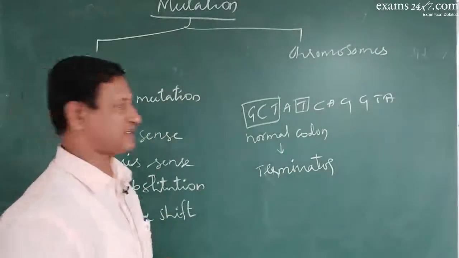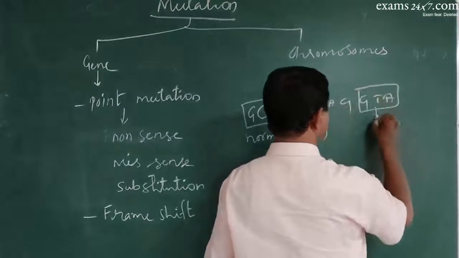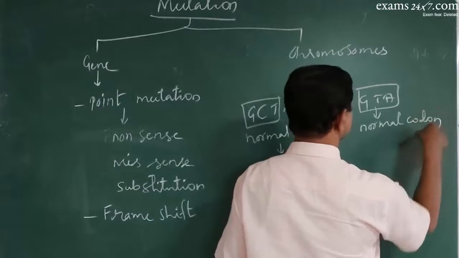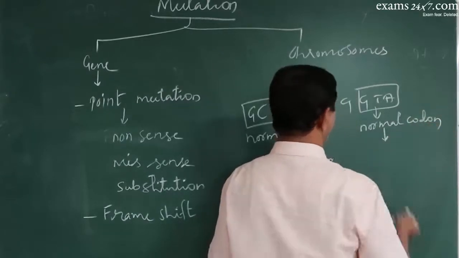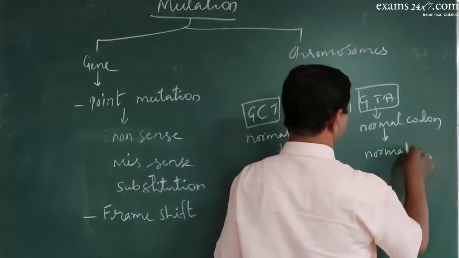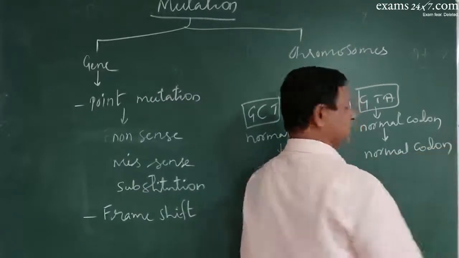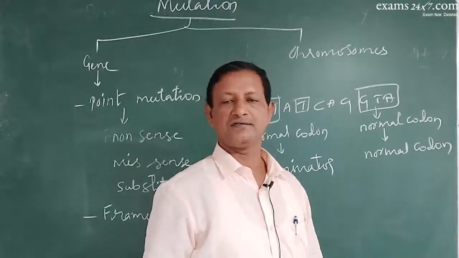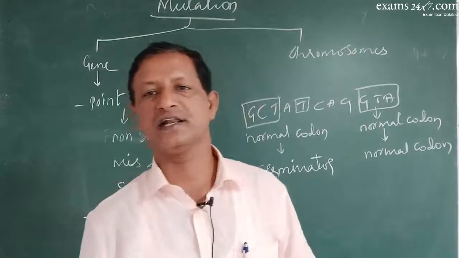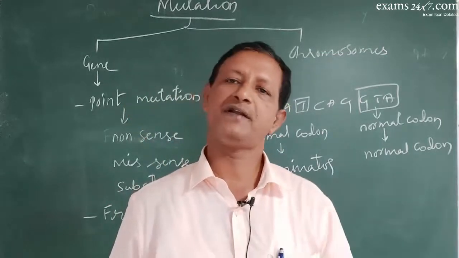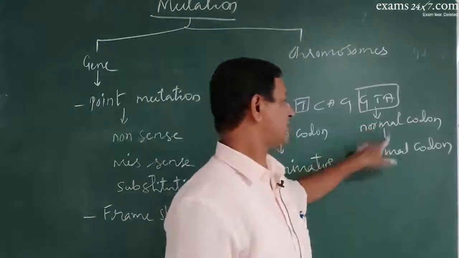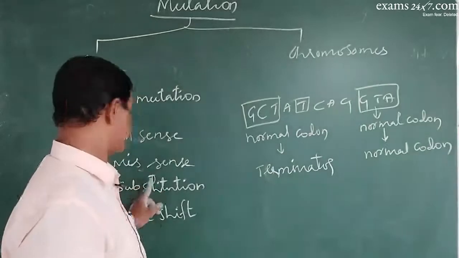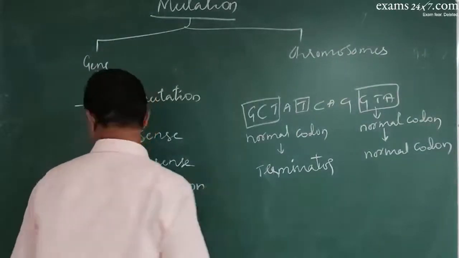In missense mutation, if there was already a normal codon, the missense mutation will cause one more normal codon. Only the amino acid changes. Okay, for example, as is seen in case of sickle cell anemia, the glutamic acid will be replaced by valine. So it is a missense mutation. Substitution mutation is of two types again.